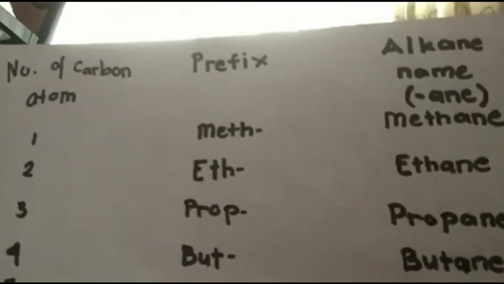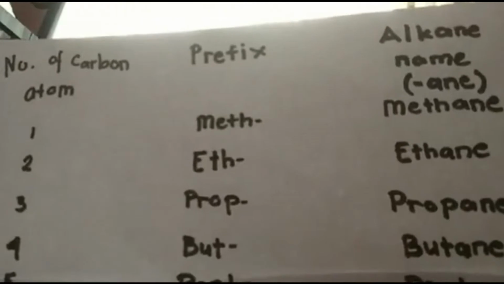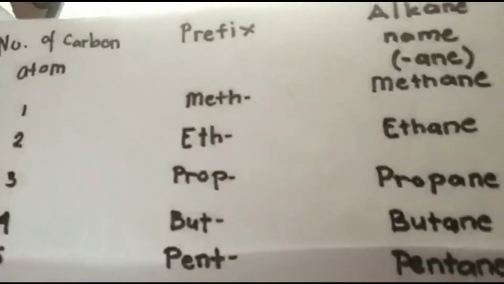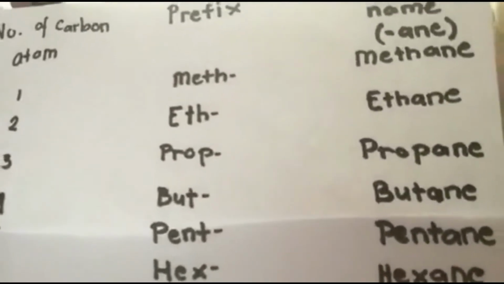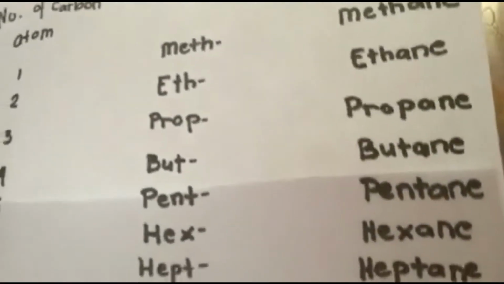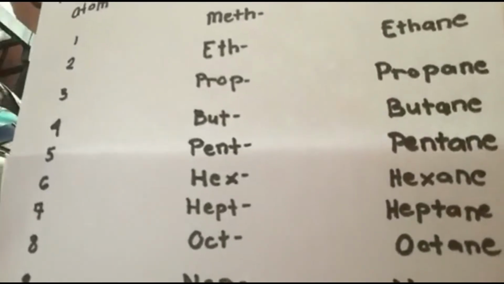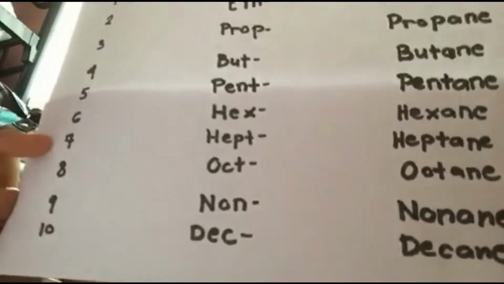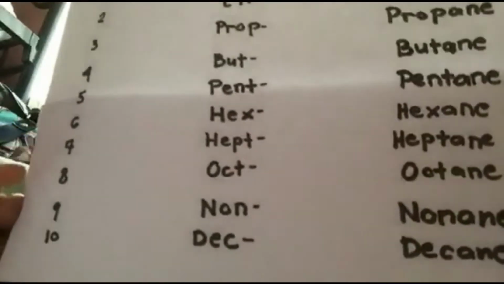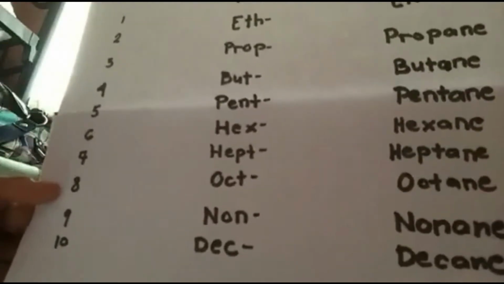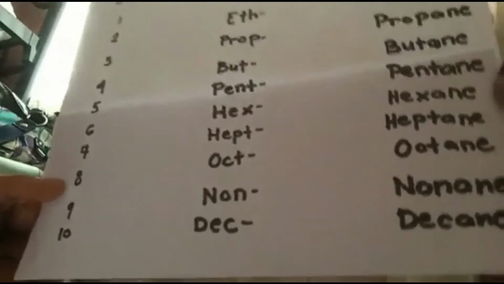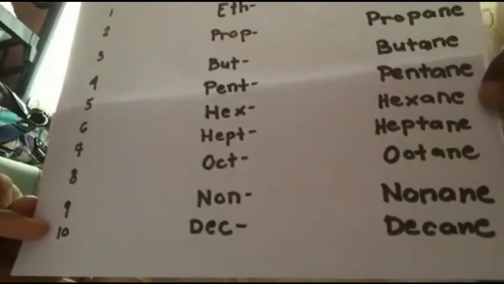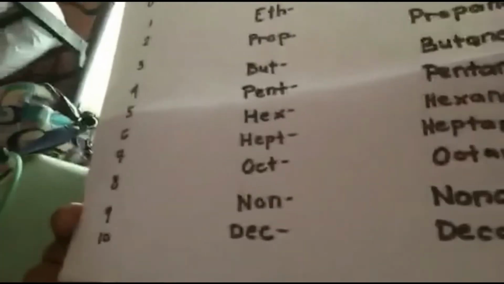Therefore, one carbon atom is methane. 2 carbon atoms is ethane. 3 is propane. 4 is butane. 5 is pentane. 6 is hexane. 7 is heptane. 8 is octane. 9 is nonane. And 10 carbon atoms is decane.